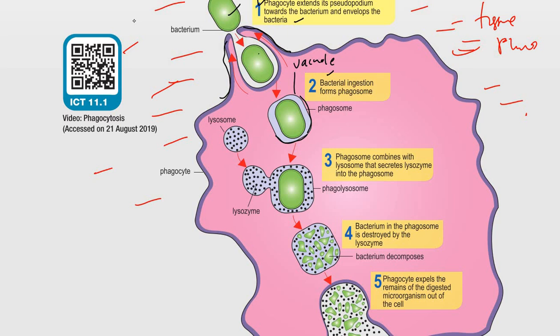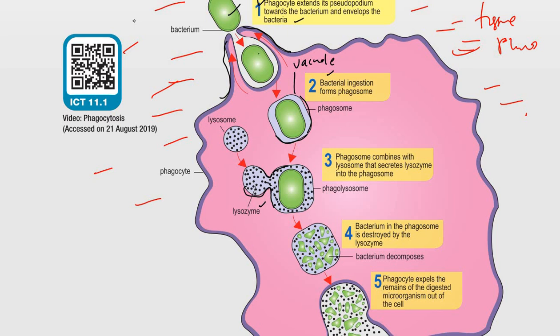Number three: the phagosome combines with a lysosome that secretes lysozyme into the phagosome. So we have the lysosome here, and inside the lysosome there is lysozyme. This lysosome will combine with the phagosome, and the lysosome will secrete this lysozyme into the phagosome.